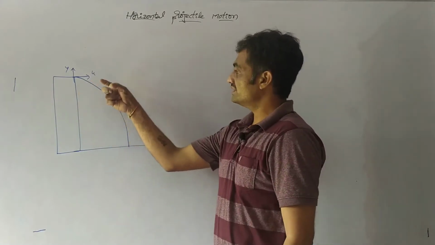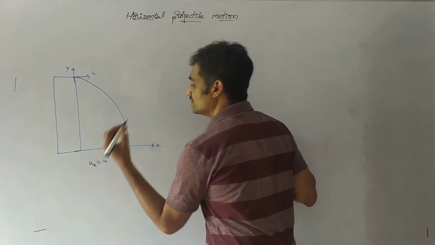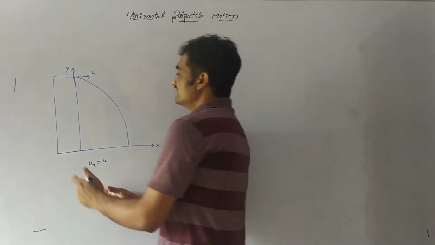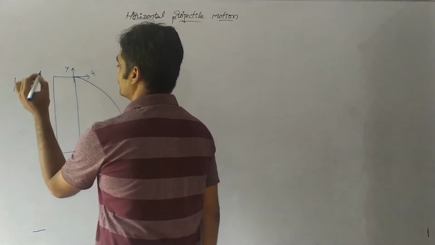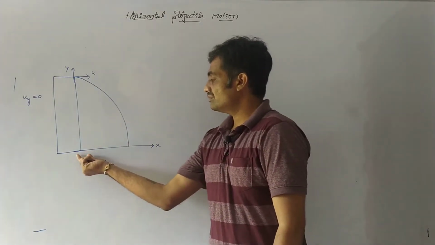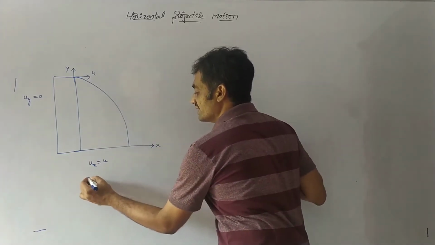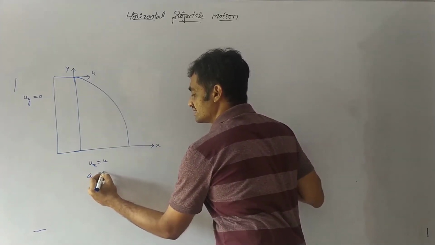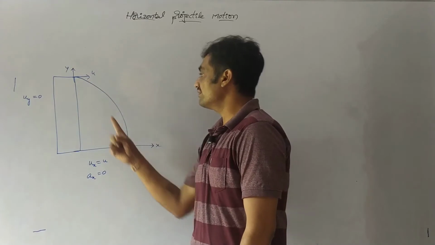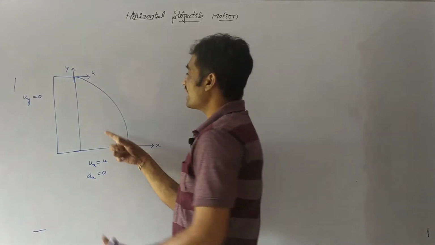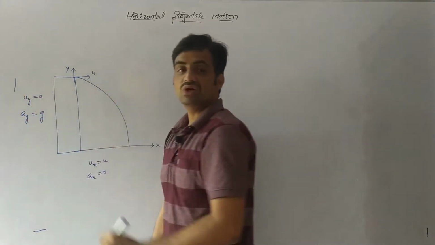Since the body is projected with velocity u along the horizontal axis, the initial velocity along the x-axis is u, whereas along the y-axis, or vertical axis, the initial velocity is 0. We know that the body travels with constant velocity along the horizontal axis, so the acceleration along the x-axis is 0. Along the vertical axis, the body reaches the ground from the maximum height due to gravity, so the acceleration along the y-axis is equal to the acceleration due to gravity.